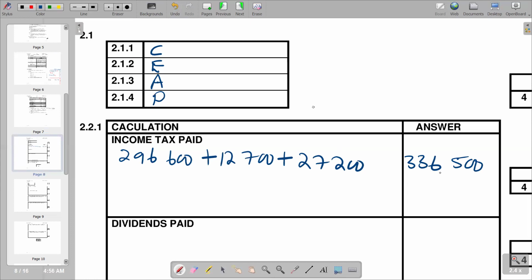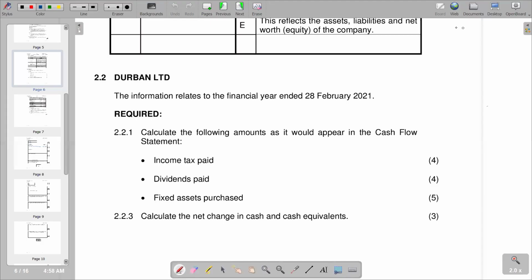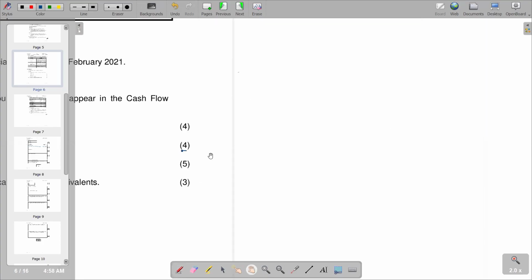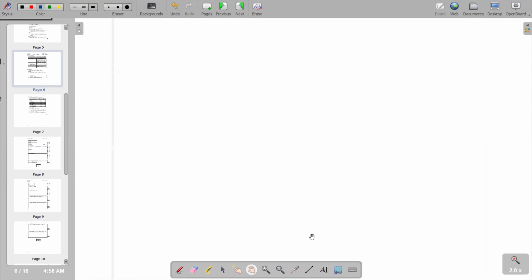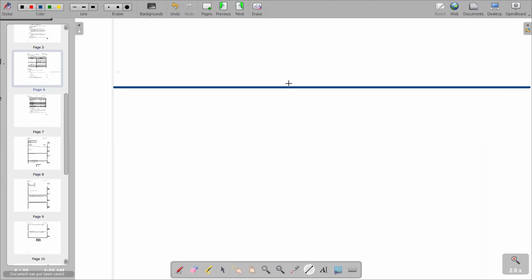So we go to the next one, which is going to be dividends. On the second part, we are going to calculate our dividends paid in its format. So we're going to come up with our T account. Remember, every calculation that we make is derived from the T account of the shareholders for dividends, in the sense of calculating our dividends paid in particular.